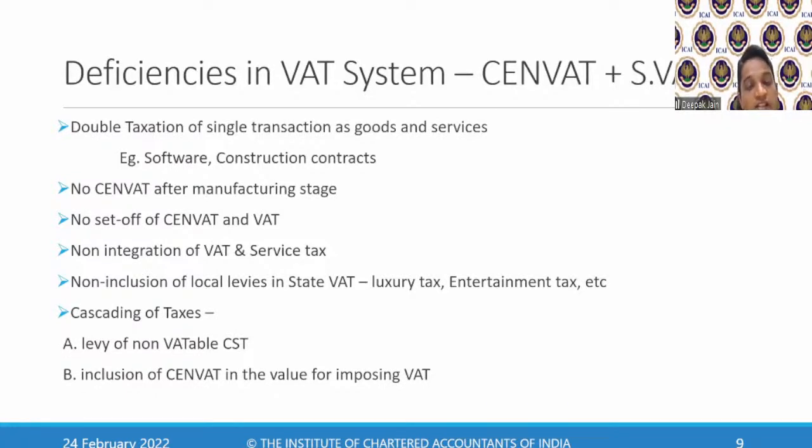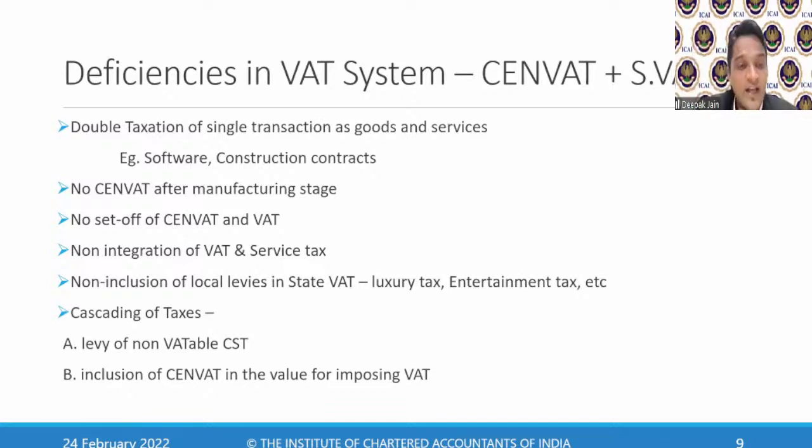Non-inclusion of local levies in state VAT means there used to be something called luxury tax and entertainment tax. Even though these were levied by the state government itself, entertainment tax was levied on any entertainment activities. Luxury tax used to be paid on any stay at a hotel and things like that. But even though these were levied by the state government, and I'm registered under VAT, I couldn't claim the credit of luxury tax and entertainment tax. So that was again another lacuna.